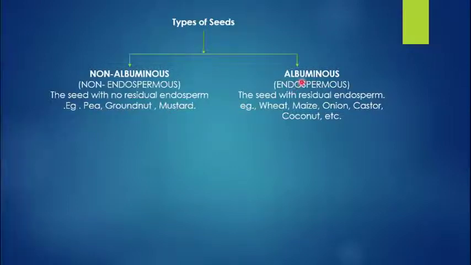Albuminous seeds, like maize which we have studied, are seeds with residual endosperm, that is, it is present even in the seed. So for example, wheat, maize, onion, castor, coconut, all are examples of albuminous seeds. Please learn the examples properly of both non-albuminous and albuminous seeds.